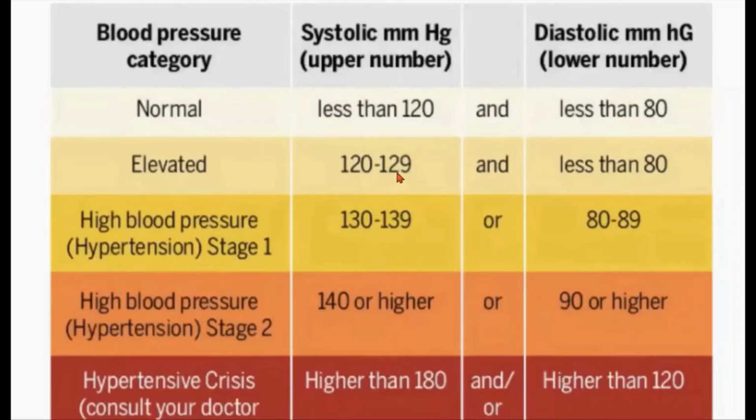Yes, so these are the blood pressure categories. Normal is less than 120 and less than 80, or 120 by 80. That is the normal BP of a healthy person.